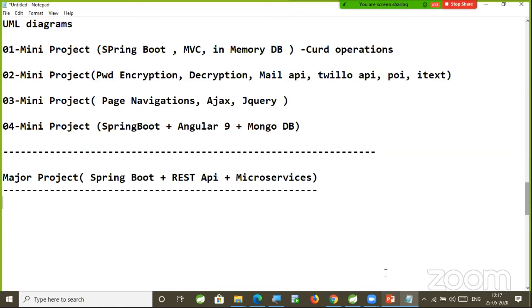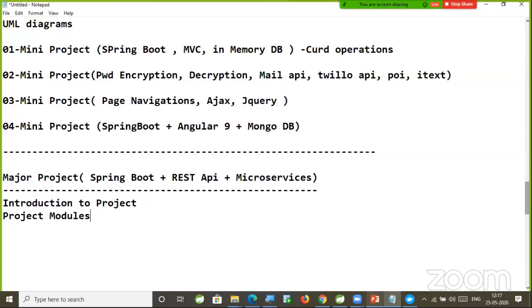So the major project we are going to understand. Introduction to the project, project modules, project architecture, technical flow and functional flow of our project,